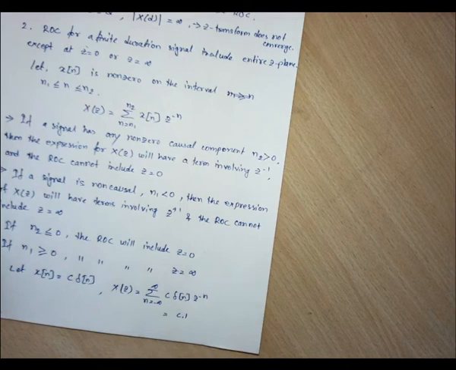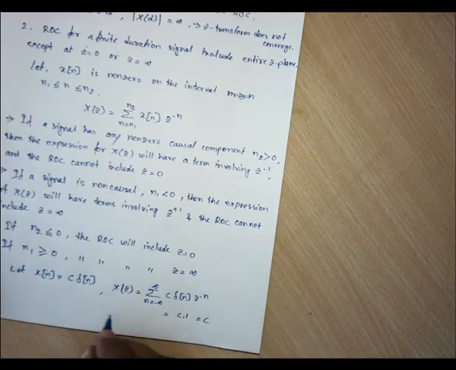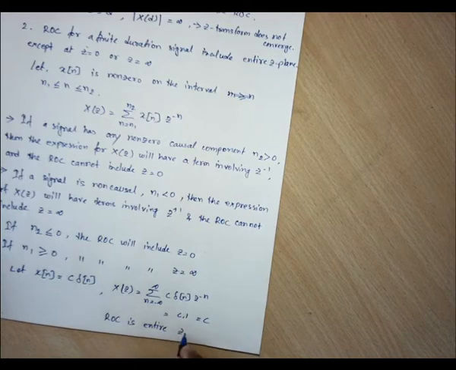There is no z. So we can say the ROC is the entire z-plane for this case, because it is a constant value and does not depend upon z. So the ROC is the entire z-plane.